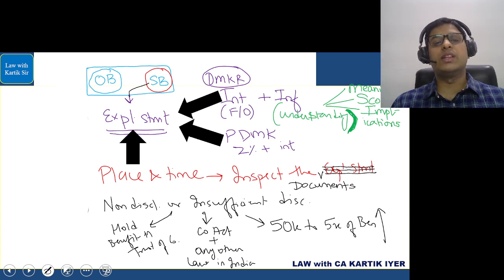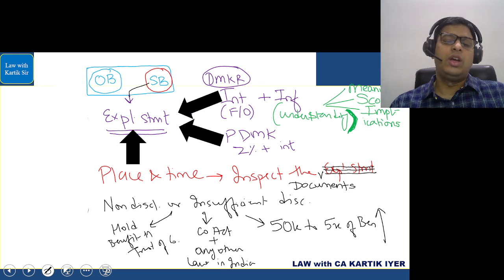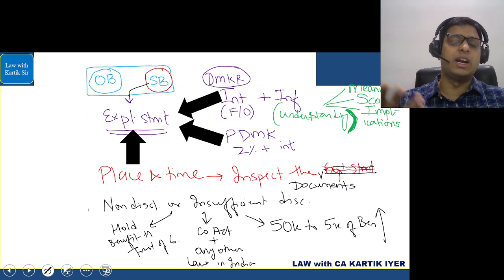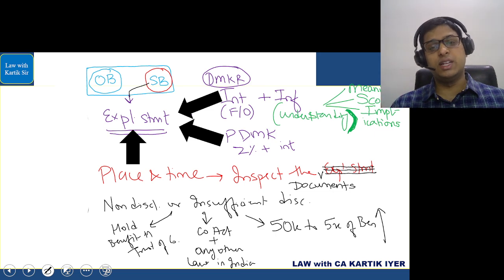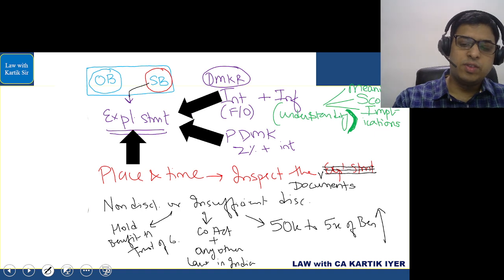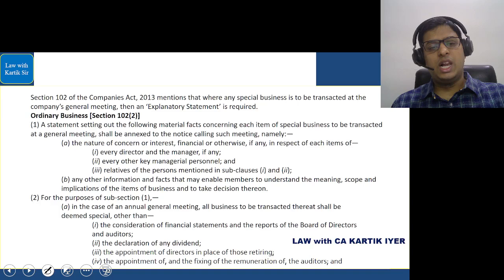The place and time where the members can inspect the document related to the special business, that place and time we have to provide. Any non-disclosure or insufficient disclosure, if it is there, then we have to hold the benefit in trust of the company. The details should be mentioned. If any penalty is there under the Companies Act or any other law in India, then that penalty will also come. And plus there is a penalty of 50,000 rupees or 5 times of the benefit, whichever is higher. Okay, that is what we had done. Basically, this is your 102. Let's go to section number 103.